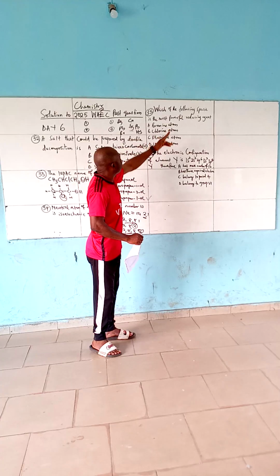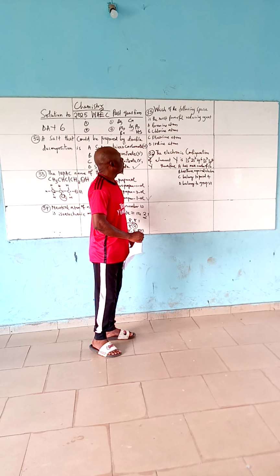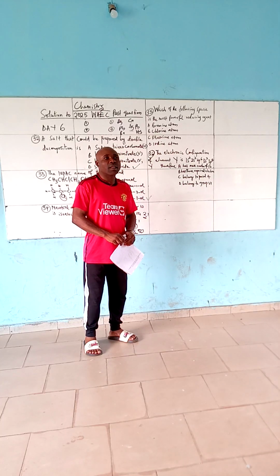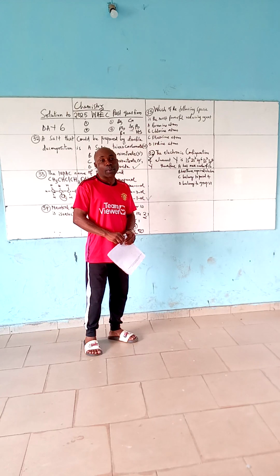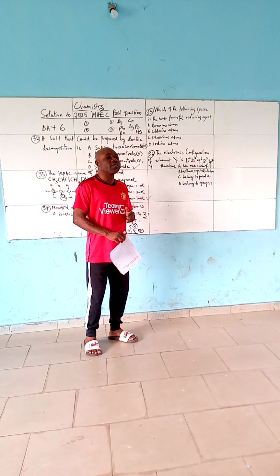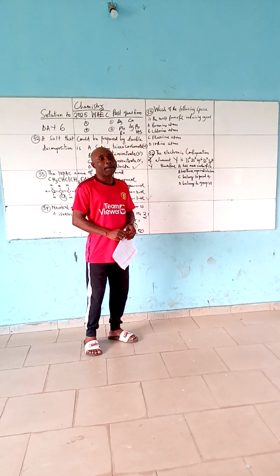Question 35. Which of the following species is the most powerful reducing agent? Recall that metals have greater tendency or reducing power. Metallic atoms have greater tendency to lose their electrons to become positively charged ions, which we call cations. And most cations have greater reducing power. So they are more of reducing agent compared to non-metallic ions, which are called anions.